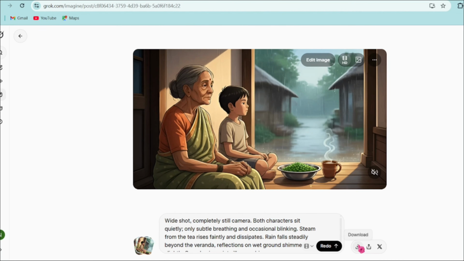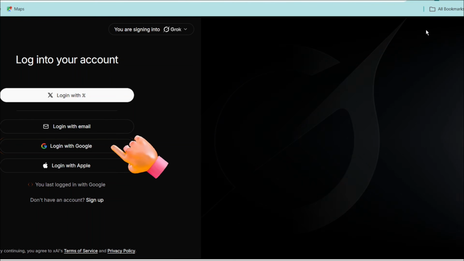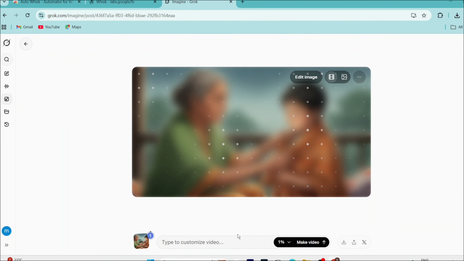When your animation limit is finished, click here and sign out. Then click on Sign In. After that, click on Continue with Google. Now sign in using a different email ID. I have signed in with a different email here. Now, I upload the image again. You will notice that the image starts generating automatically.